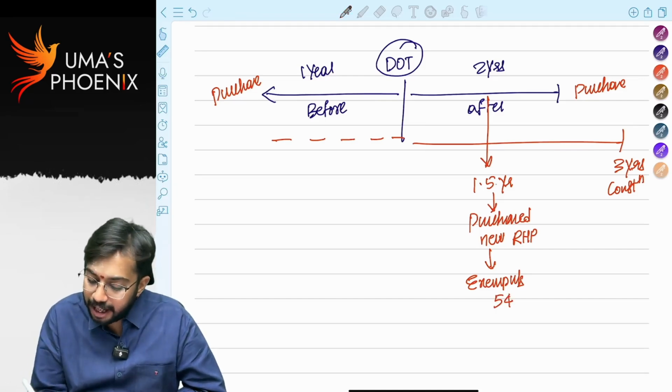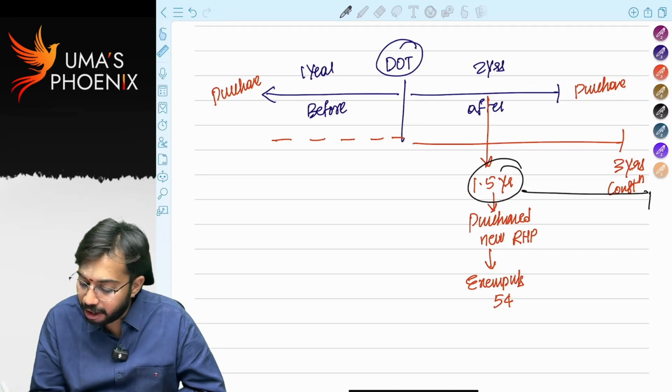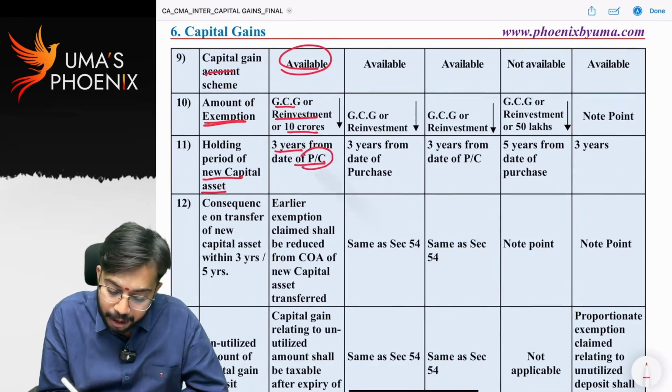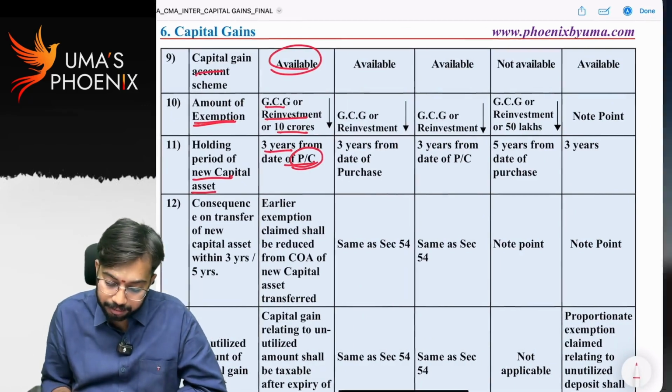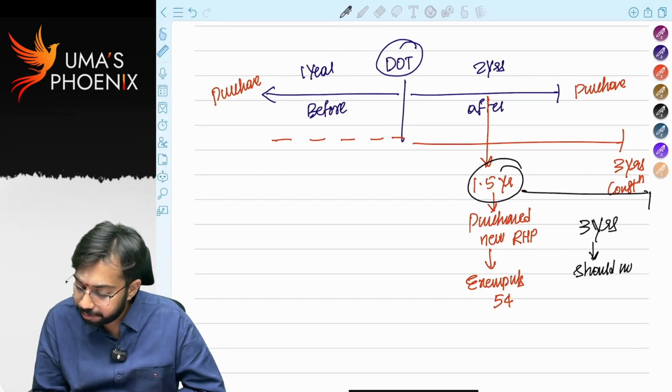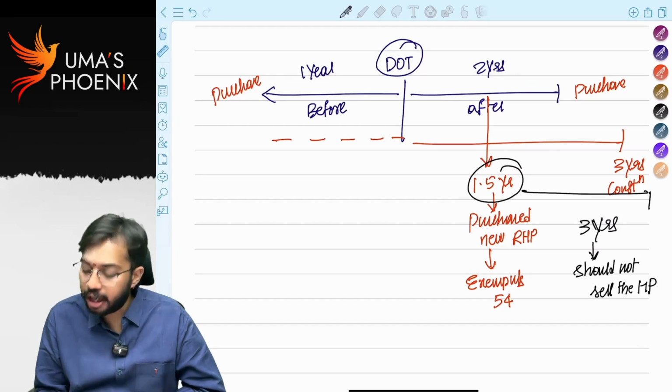So from this date onwards, 3 years from the date of purchase or construction. For next 3 years, I should not sell the house property. That means what? Lock-in period.